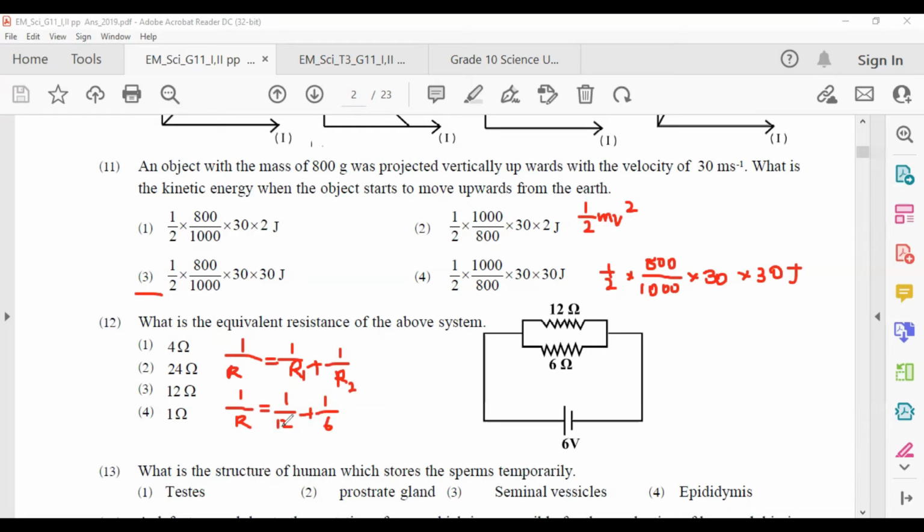Then when we are doing the sums, the R value can be taken. The answer is answer number 1. R can be taken as 4. Answer number 1.